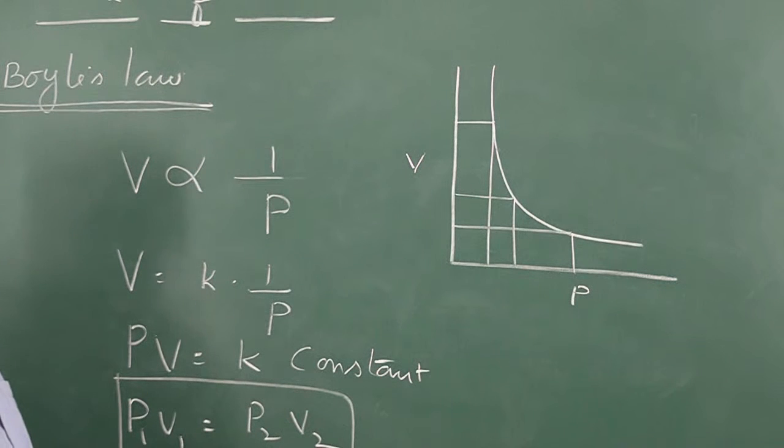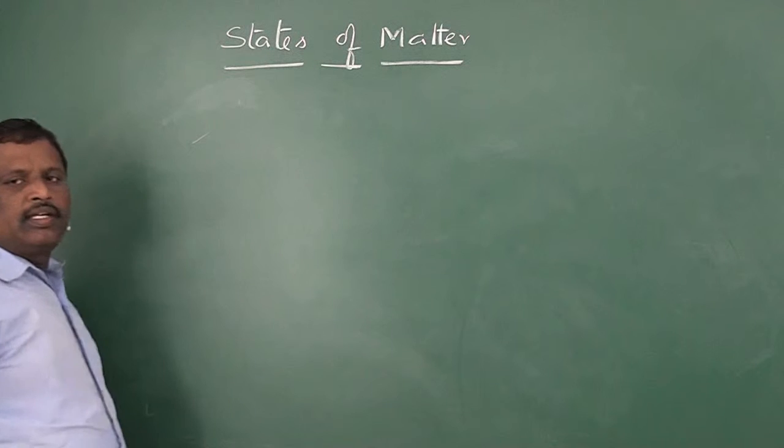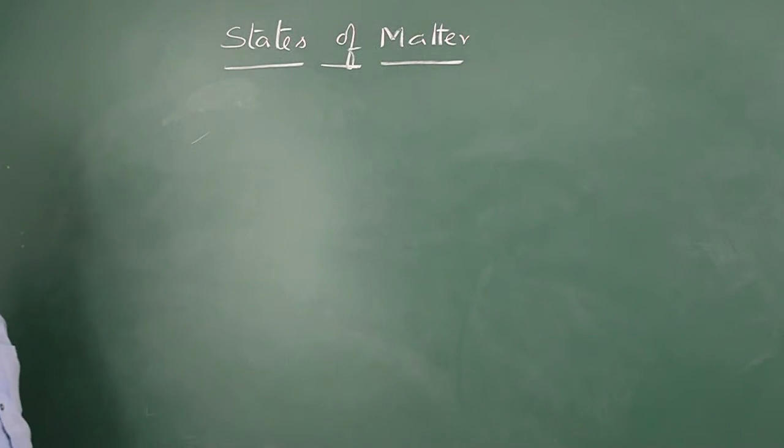Let us study some problems related to this law. Now, let us do some problems on Boyle's law. Certain amount of gas is present in 500 cc flask at 27 degrees centigrade. At same temperature, if the gas is transferred to a 250 cc flask, what will be its pressure?